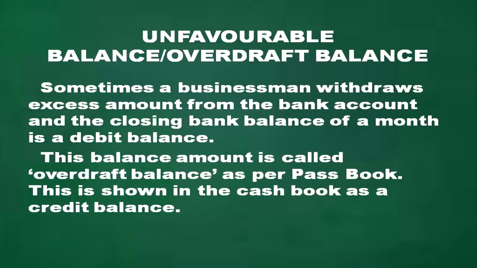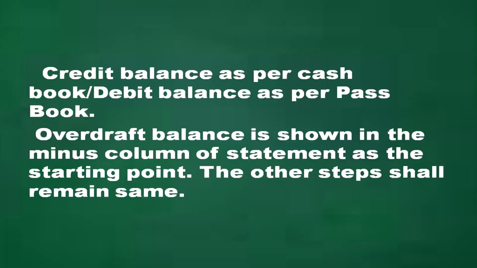Next is the unfavorable balance. Sometimes a businessman withdraws excess amount from the bank account and the closing bank balance of a month is a debit balance. This balance amount is called overdraft balance as per passbook. This is shown in the cash book as a credit balance. Credit balance as per cash book or debit balance as per passbook.